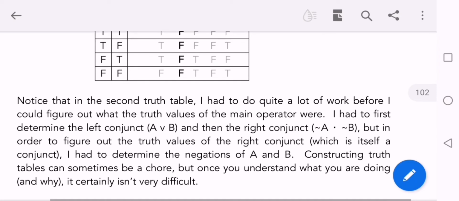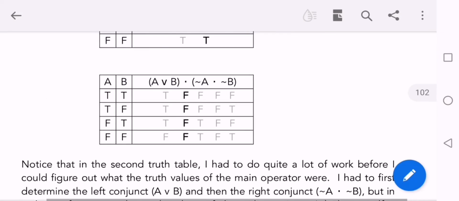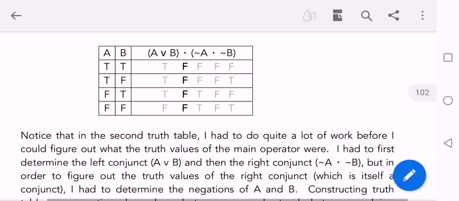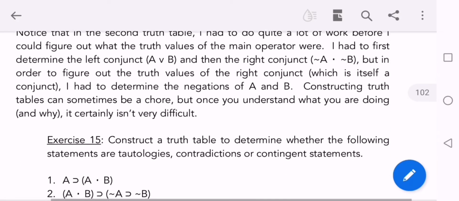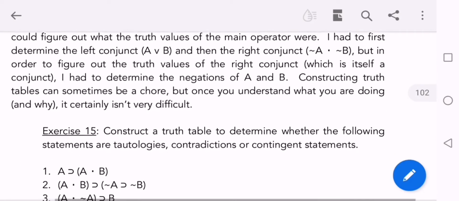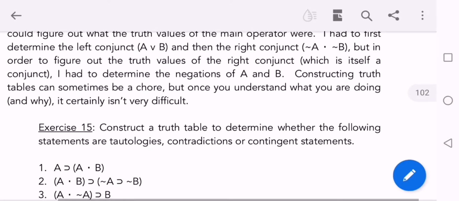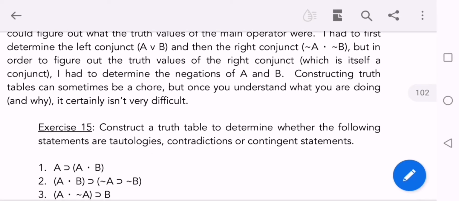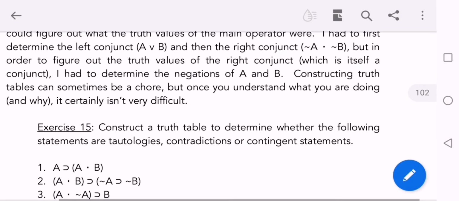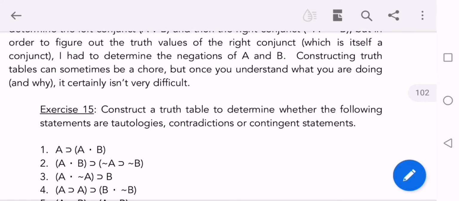In this way we have formulated two tables where we come to know that one is a tautology and the other is a contradiction. There may also be a number of truth expressions and truth tables that result in contingents. It depends upon the values. So the values may result in a tautology, or a contradiction, or contingent values. It depends upon the situation.